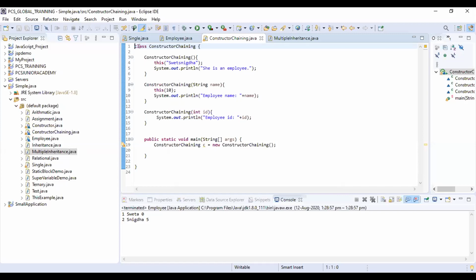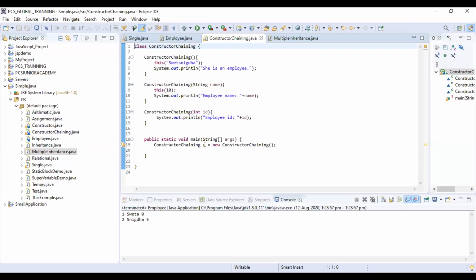First, I have taken one ConstructorChaining class, then created constructors, like that I have created three constructors. And I created one object within the main method, and tried to display the output.